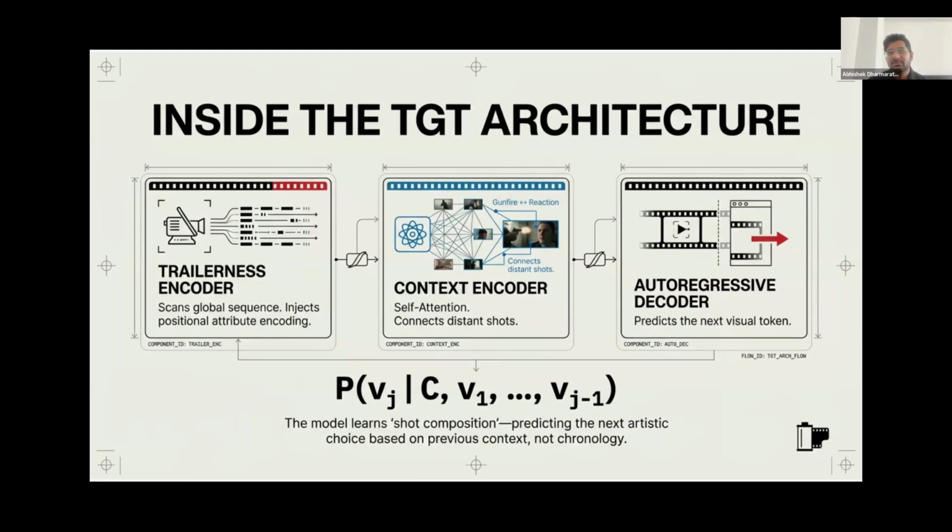Next, the context encoder. This uses complex self attention mechanisms to logically connect distant shots together, fundamentally understanding that firing a gun in one scene is directly linked to a character's reaction shot 20 minutes later in the film. Finally, the autoregressive decoder doesn't just rank shots, it mathematically predicts the optimal next visual token based heavily on the previously generated context, proving the model has actually learned true artistic shot composition rather than relying on simple chronological ordering.